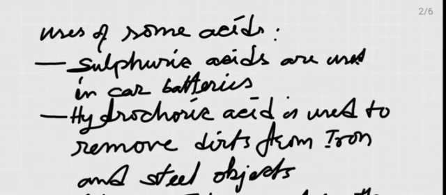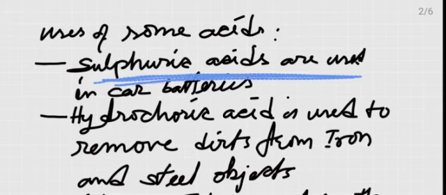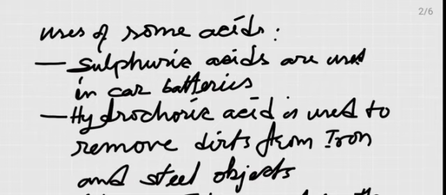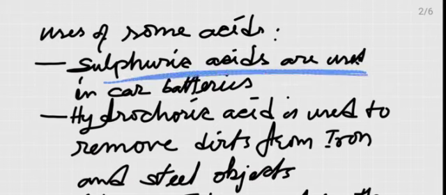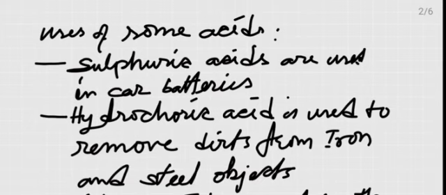That is the uses of acids. Some acids have many uses, but as in your book, some uses may be mentioned here. For example, sulfuric acid, the formula is H2SO4. This sulfuric acid is used in car batteries. In our inverter batteries also, we have a lead accumulator battery, and in that battery we put acid, and that acid is nothing but sulfuric acid.